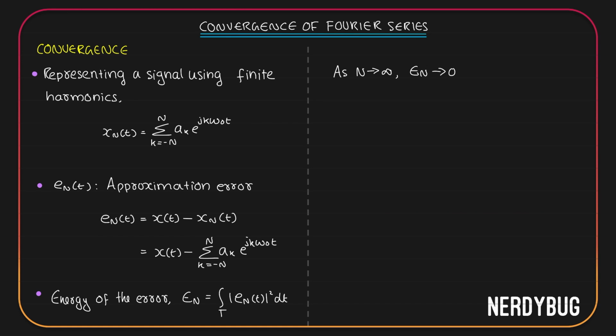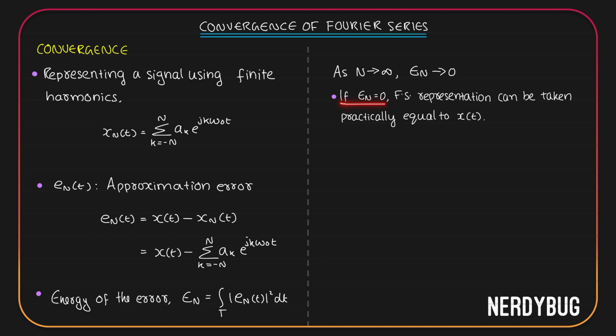Assume you have an LTI system, you're giving a signal x of t to it, you're trying to do some calculations. You can actually take the approximate representation xn of t to do the math and find the output as long as the energy of the error is 0. For the LTI system, there won't be any difference between them as long as the energy of the error is 0. Even though there is error, if the energy of error is 0, then the two signals are practically the same.